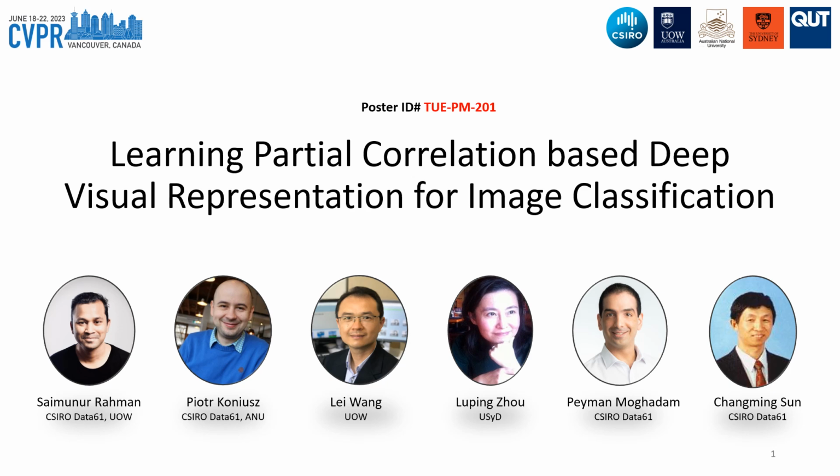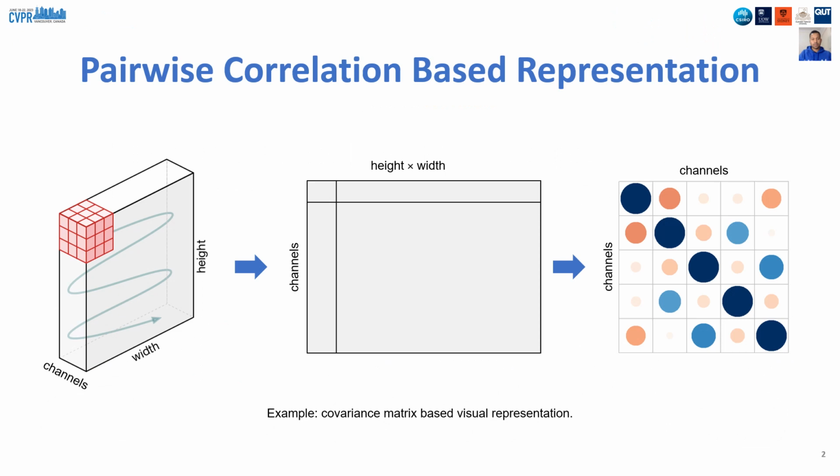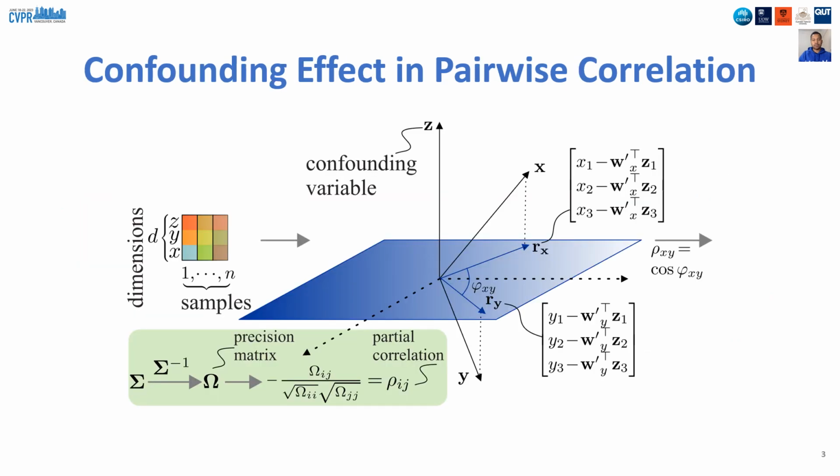We present partial correlation-based deep visual representation for image classification. Pairwise correlation-based representation, such as covariance matrix-based representation, has shown impressive performance in recent years. Briefly, given CNN feature channels, the covariance computes pairwise correlation between different feature components. One of the key issues observed in pairwise correlation is the confounding effect, which causes misleading correlation estimation.